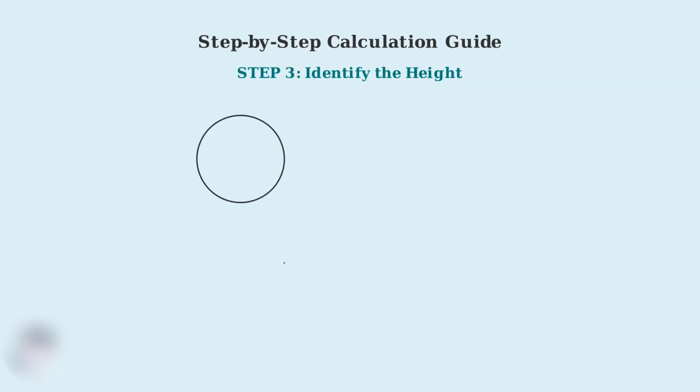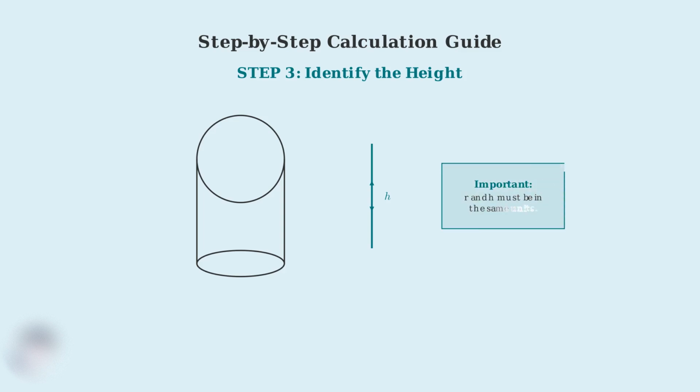Step 3. Identify the height of the cylinder. The height is the perpendicular distance between the top and bottom circular bases. Make sure this measurement is in the same units as your radius. It's crucial that both the radius and height are measured in the same units. If they're not, convert one to match the other before proceeding with the calculation.